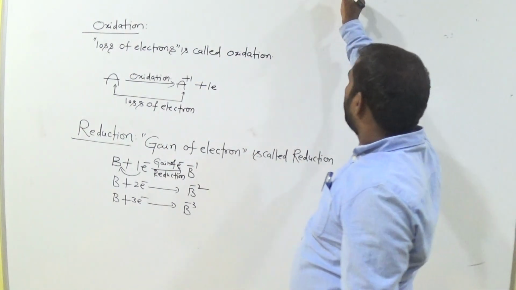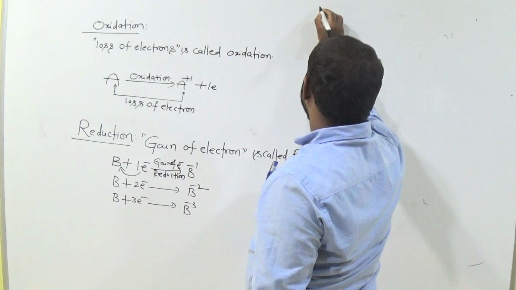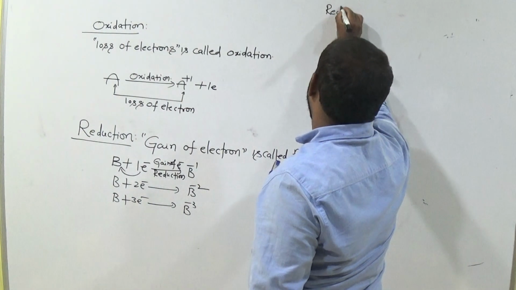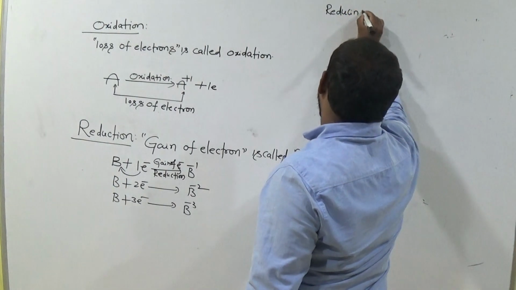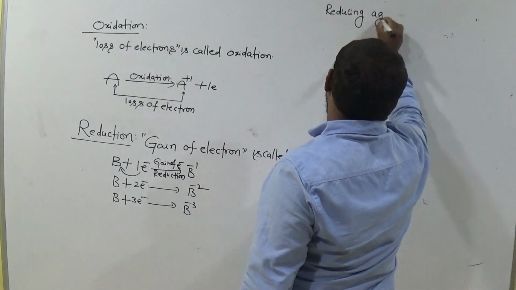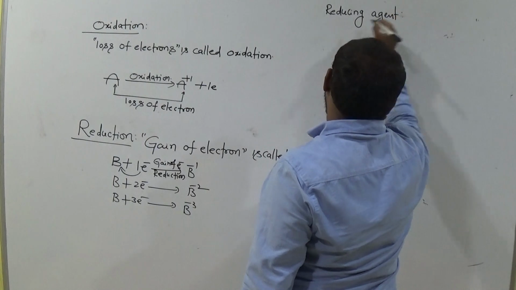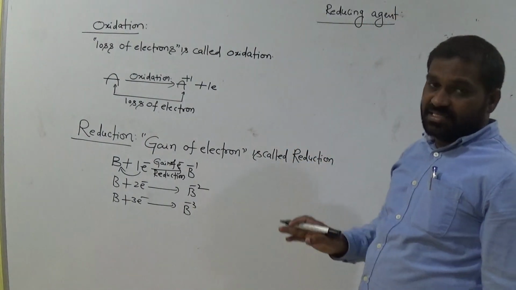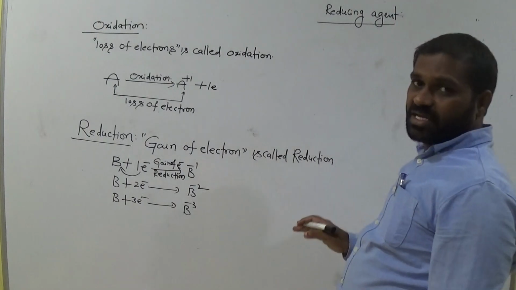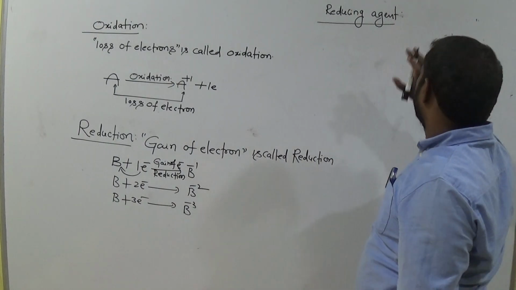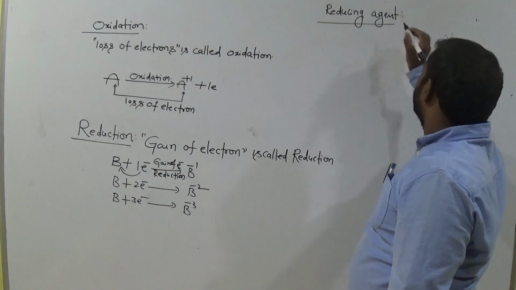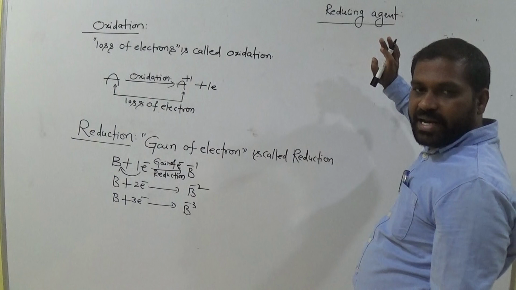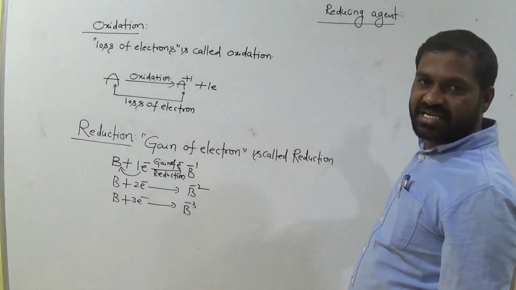Now, oxidizing agents or reducing agents. Reducing agent. Listen carefully with attention. Reducing agent means it is the compound or ion that helps the reduction.